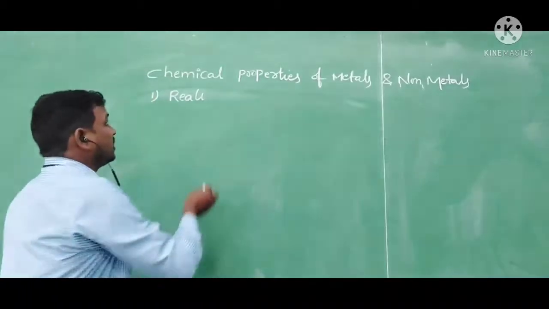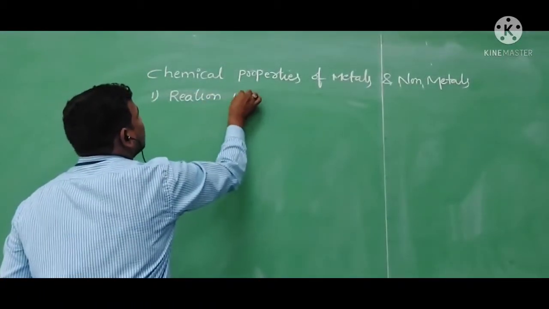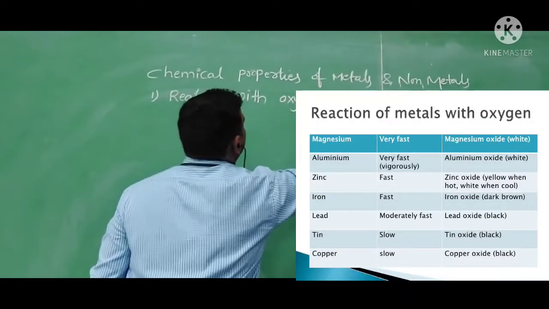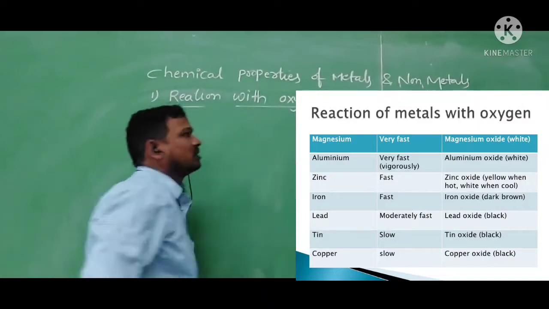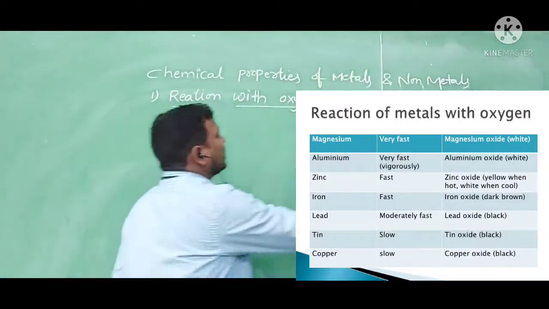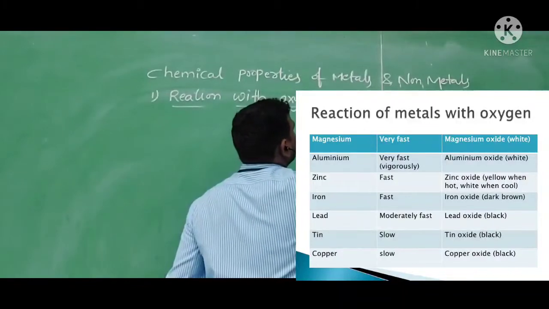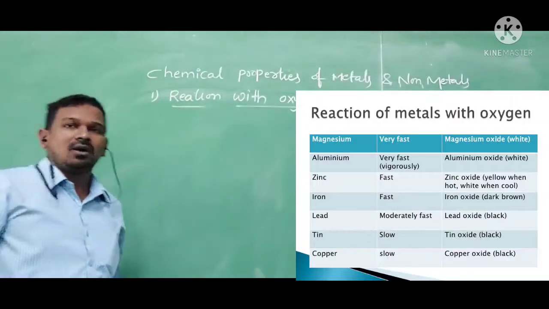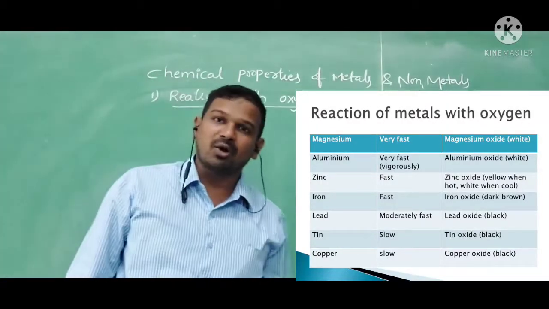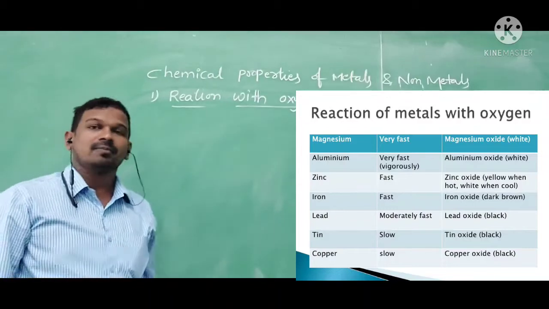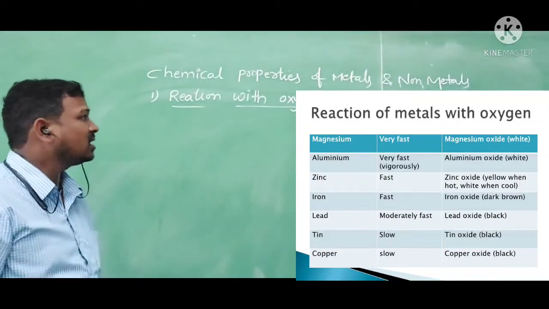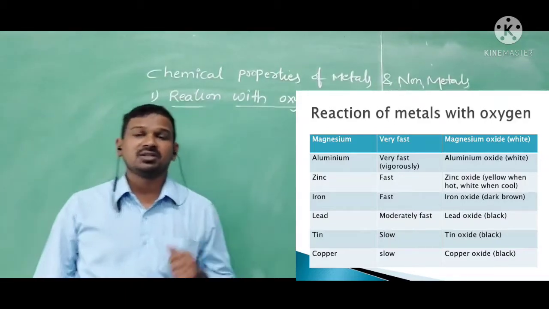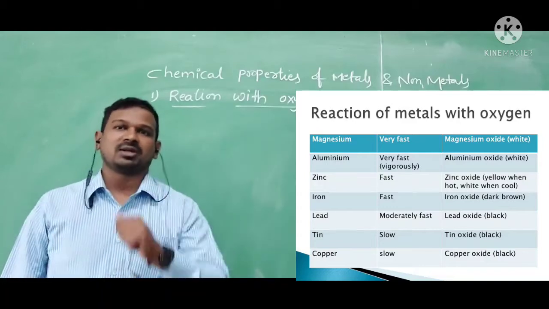First one is reaction with oxygen. How do the metals react with the oxygen? Here I am taking the metals initially today. When metals react with the oxygen, they produce the metal oxides. They are basic in nature. Basic in nature means if you take any metal, it will react with the oxygen and produce the metal oxides.